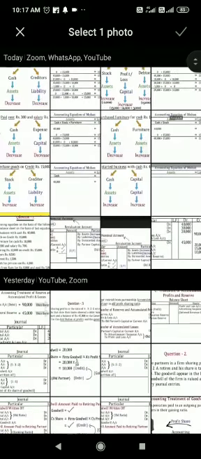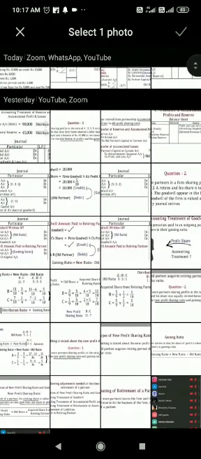Now the next part. The second case is when the old partner acquires the retiring partner's share in a particular ratio, when some particular ratio is given for the retiring partner's share. A, B and C were partners sharing profits in the ratio of 5 is to 3 is to 1.